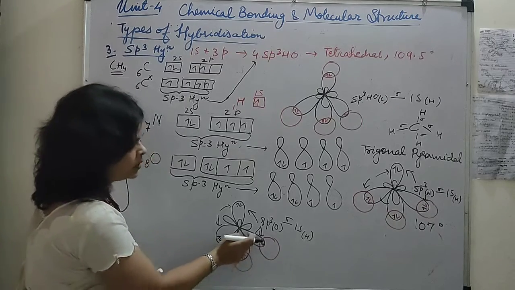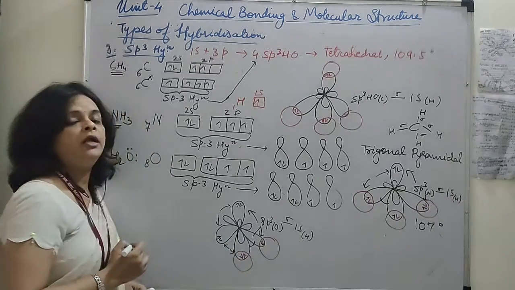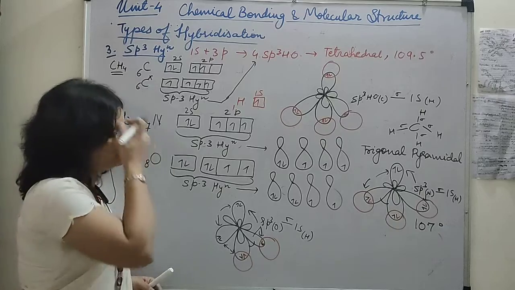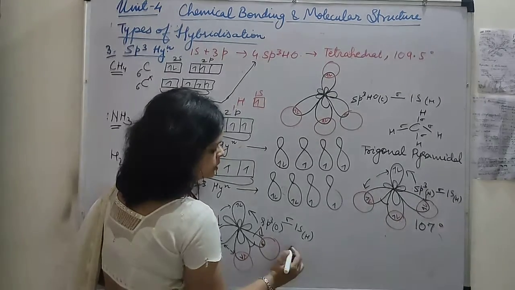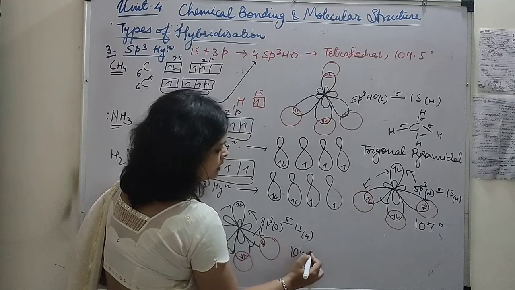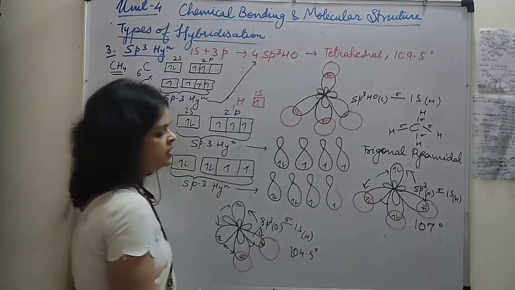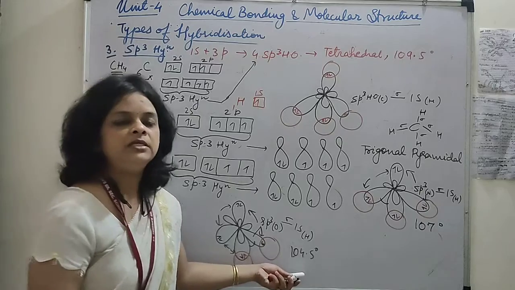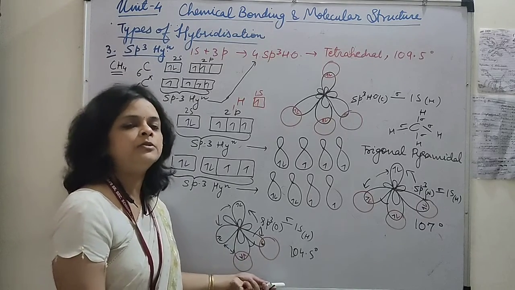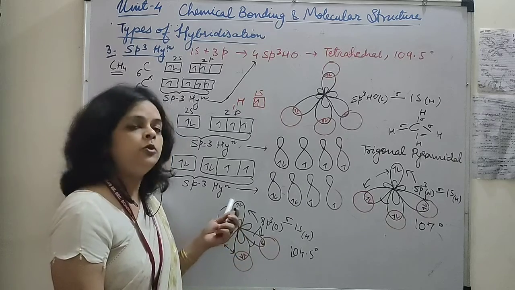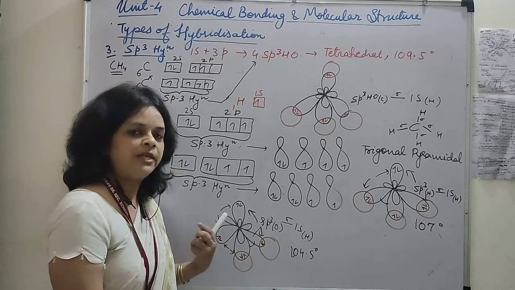So ये जो bond angle होता है, ये वाला bond angle जो है, it further reduces to 104.5. जो water होता है, it is having the bond angle of 104.5 degrees. Why it is having this angle reduced to this value 104.5? That we can explain on the basis of the repulsion due to the presence of two lone pairs of electrons.